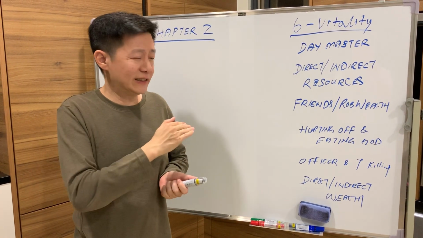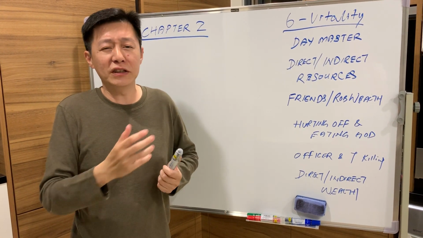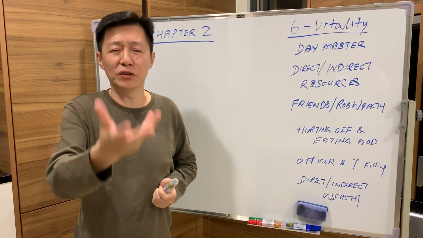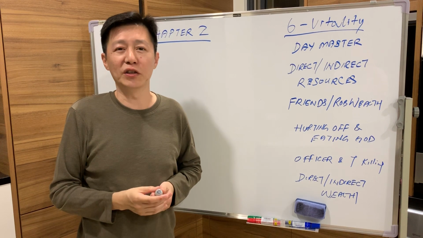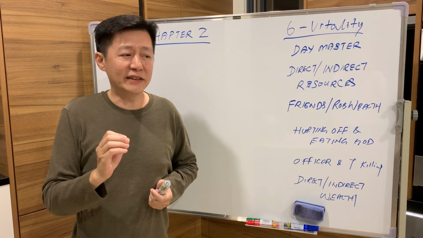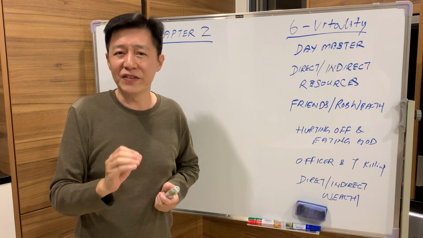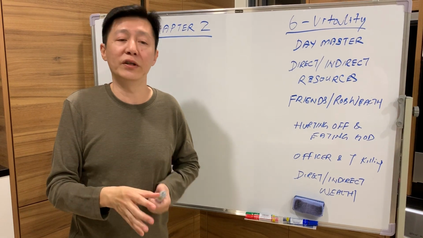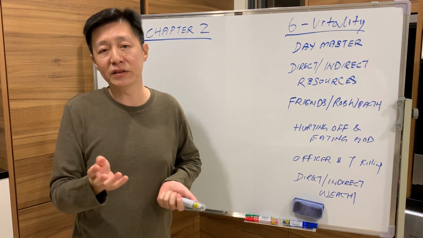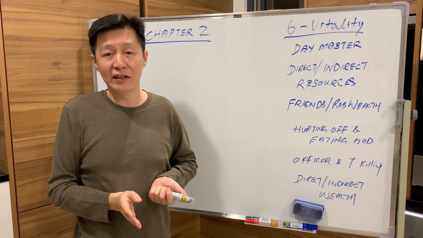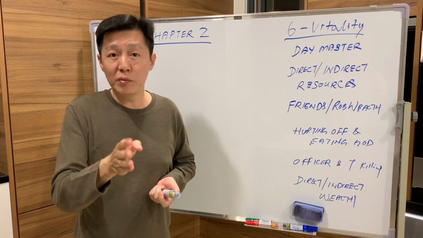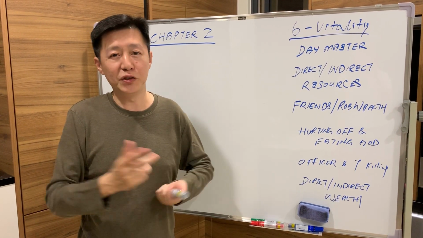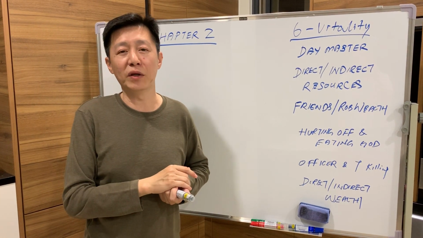If you want to know more detail, you must go and read the 穷通宝鉴, right? Then you must also read 滴天髓. As far as academics is concerned, your 八字 must have direct wealth. If your 八字 does not have direct wealth, there's no point forcing these children, because your effort will be in vain. So you will see most people who can study normally have direct wealth in the 八字. If the 八字 doesn't have it, it happened in the luck. During the 10 years, they buck up and study very well.